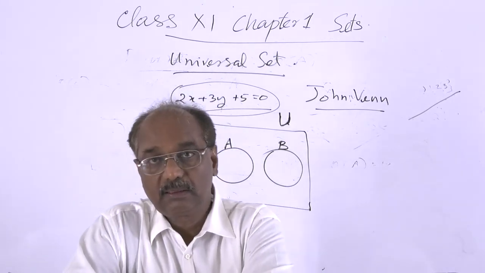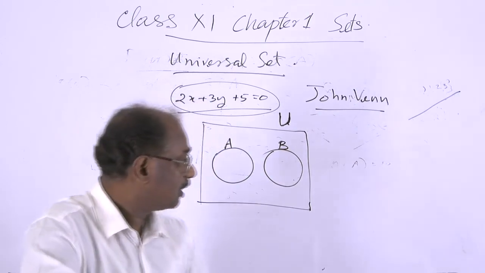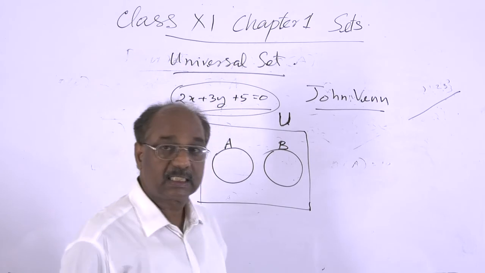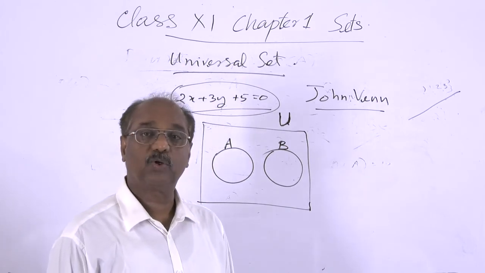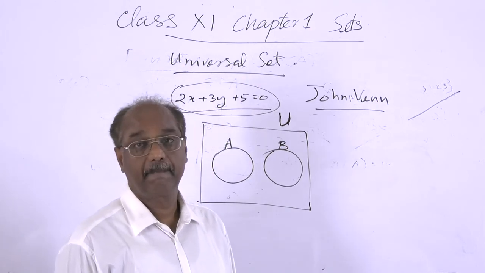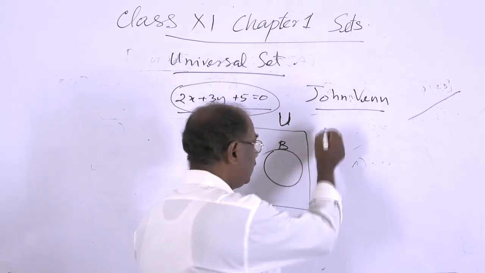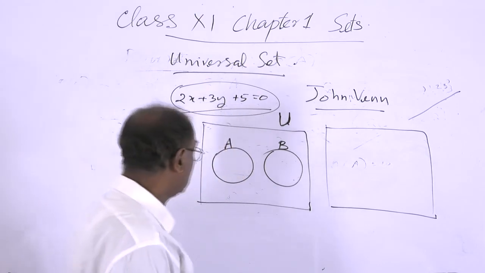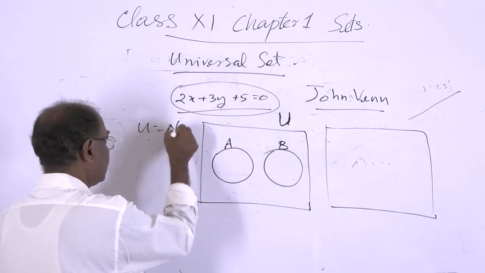For example, suppose we consider the set of natural numbers. Then the universal set is U equal to N, the natural numbers.